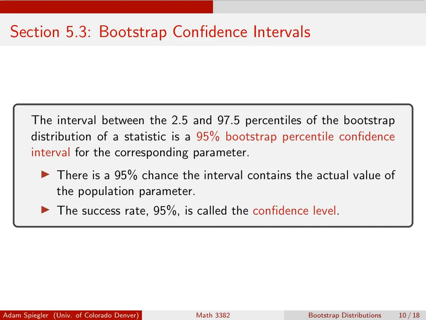So I want to just be really careful about the language that we use here. When we're interpreting these interval estimates, we want to be really careful that the uncertainty is attached to the interval and not the population parameter.